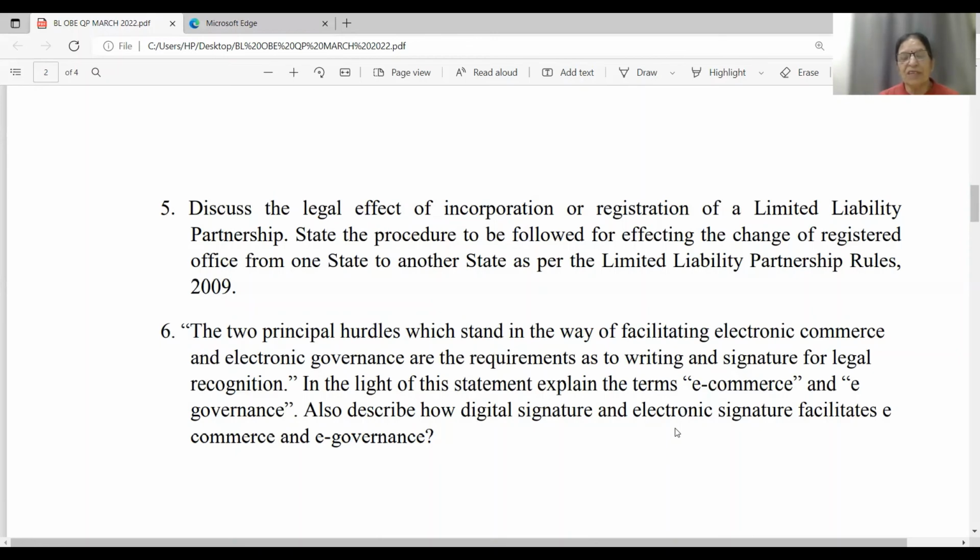There is a difference between digital signature and electronic signature. Electronic signature is a term which was inserted under the ITAA 2008. There are 6 points of distinction. You can refer to my video regarding the IT Act, where you will find the 6 differences in tabular form.